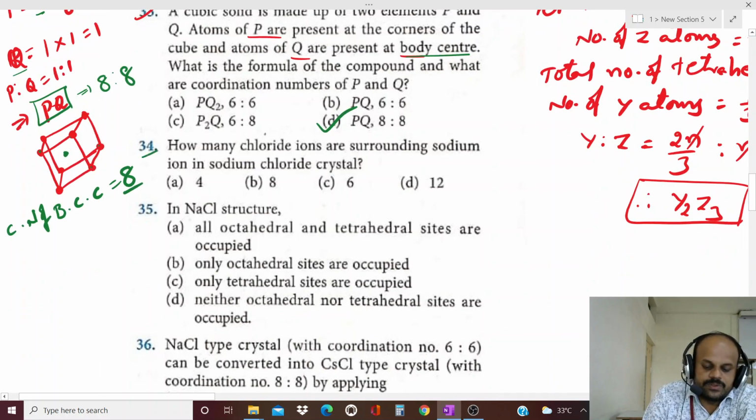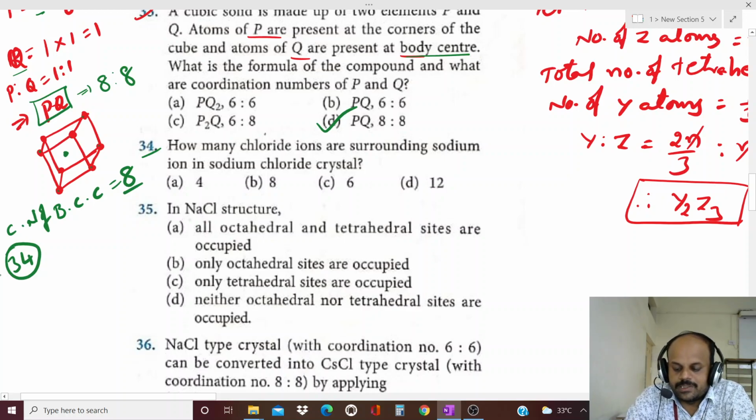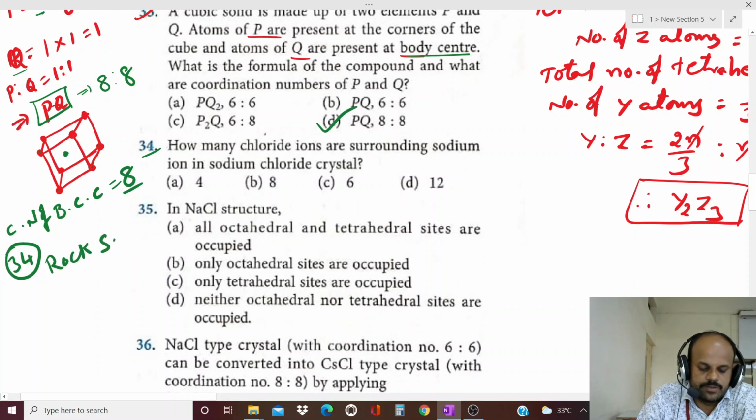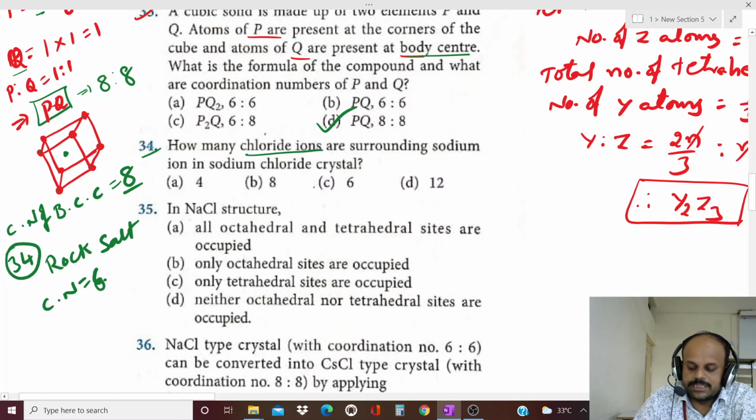Next question, 34th one. How many chloride ions are surrounding a sodium ion in a sodium chloride crystal? They have given sodium chloride, so sodium chloride means it is the rock salt type structure. In rock salt structure, the coordination number is 6 only. Hence, this sodium chloride has a rock salt structure, so the coordination number for rock salt structure is 6.